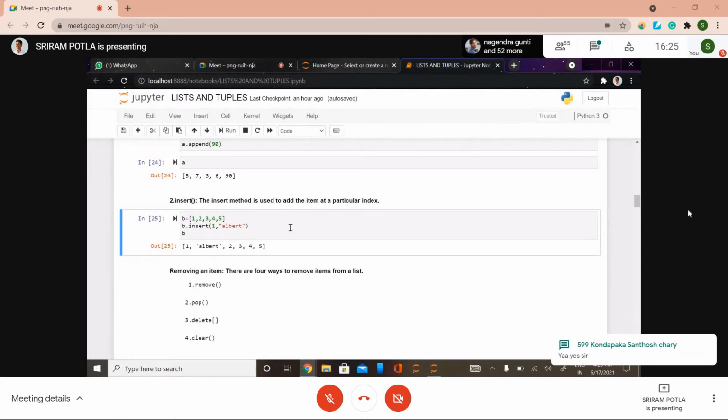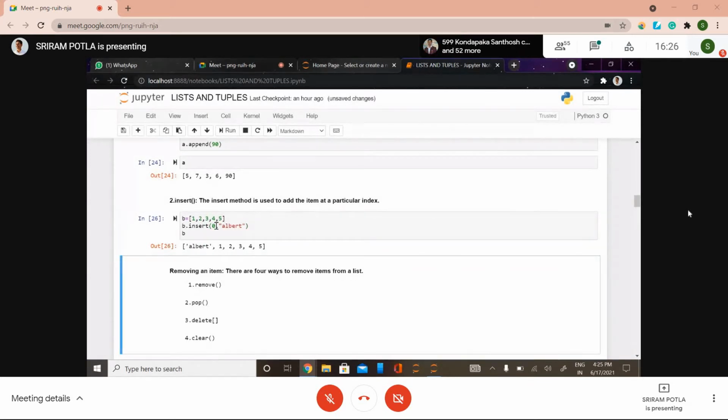Sir, but if we want to insert before 1, what do we need to write? Simply you need to say 0 here. See here, this is the index argument, right? So you need to insert at whichever index you want. That's it. See here, you got it right.